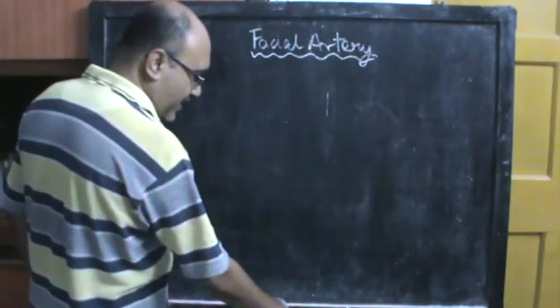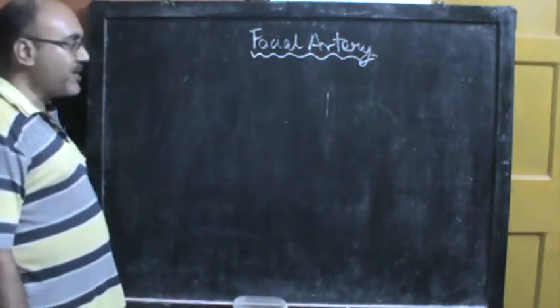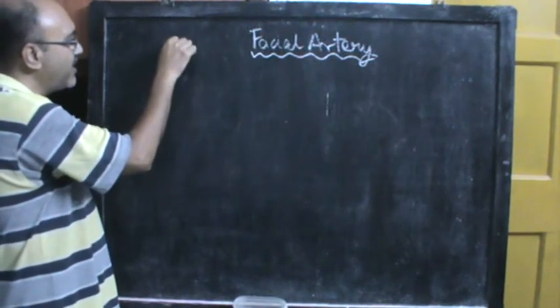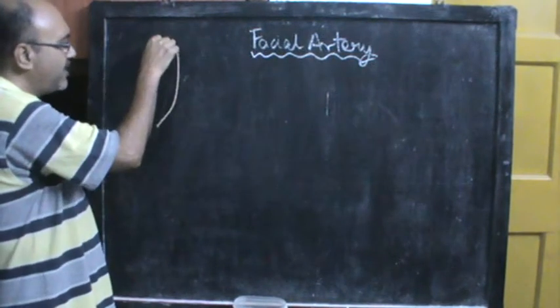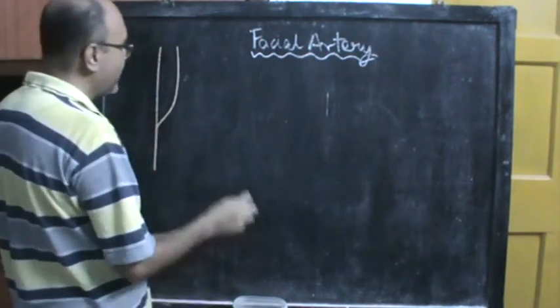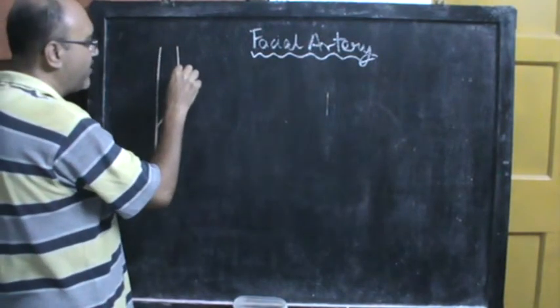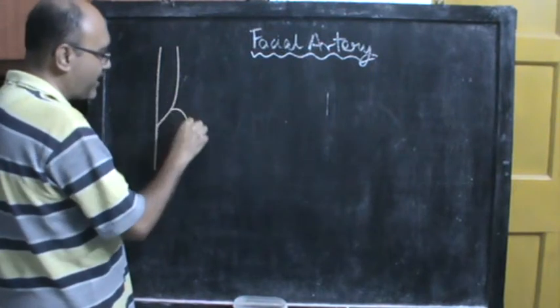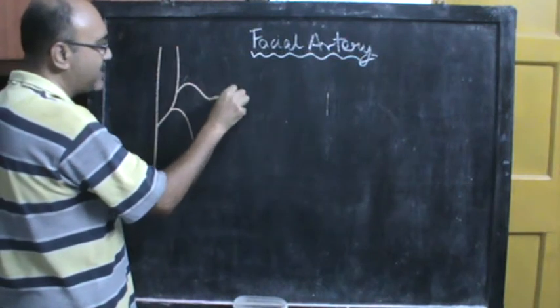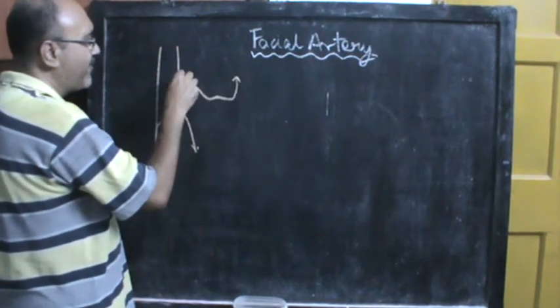And you know, the facial artery again is a branch of the external carotid artery given off above the greater cornu of the hyoid bone. So again, external carotid artery, internal carotid artery and common carotid artery. In the beginning we have drawn the superior thyroid artery over here, we have drawn the lingual artery like this, and now we have the facial artery.